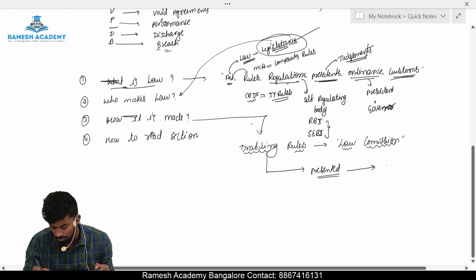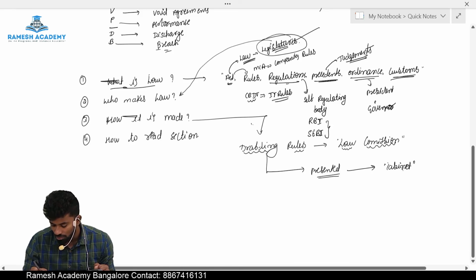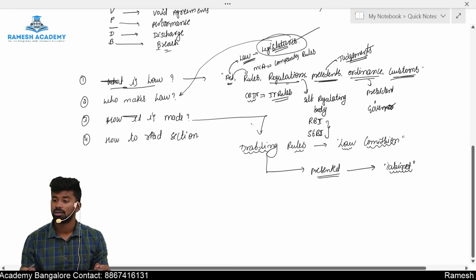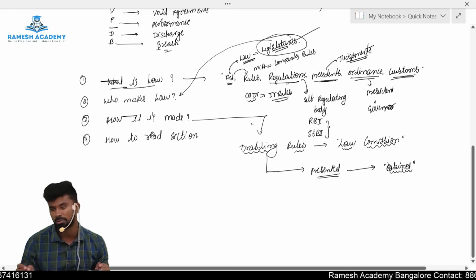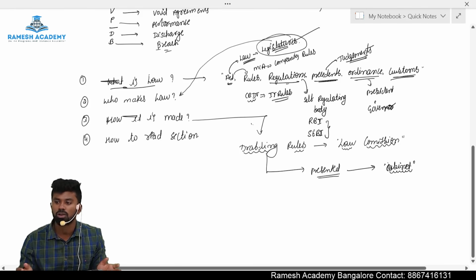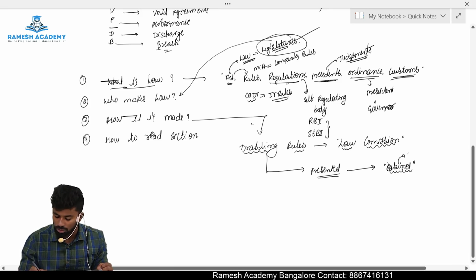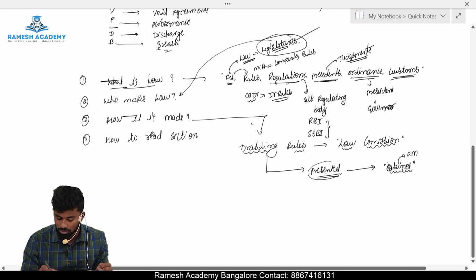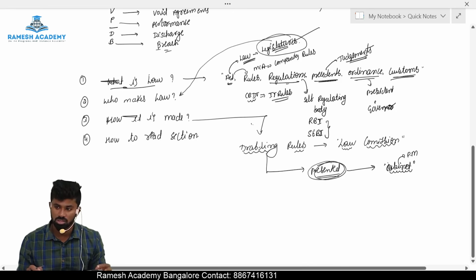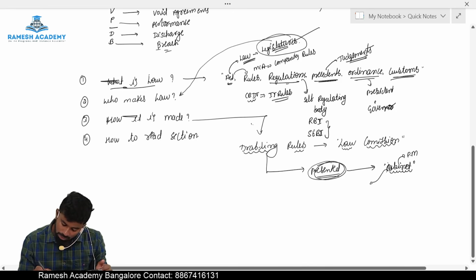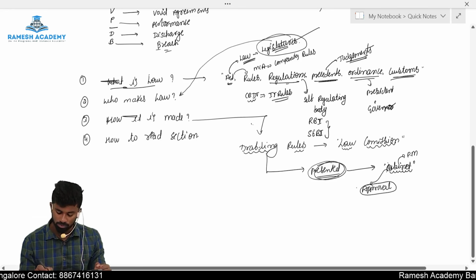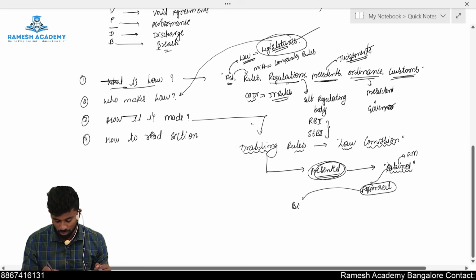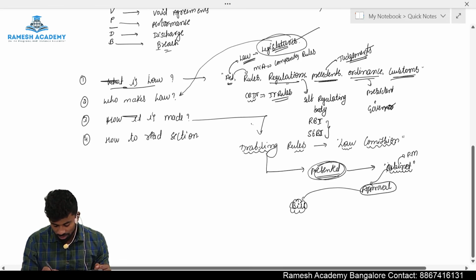These drafted rules are presented to the cabinet. Now what is the cabinet, sir? It is nothing but the Council of Ministers. When I say government, it is the Council of Ministers headed by the Prime Minister. So there is a cabinet with all important ministries, headed by the Prime Minister. The rules are presented to the cabinet, and once the cabinet approves the draft or proposed rules, it becomes a bill. So the bill is ready.